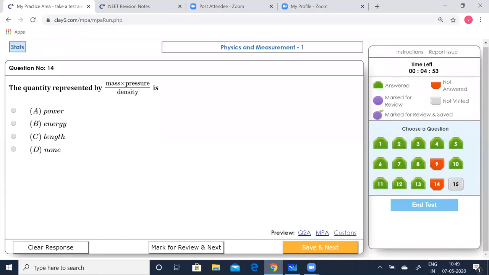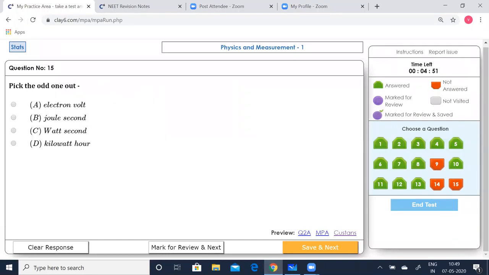Then next, going to the 15th question. Pick out the odd one. Now we can see electron volt, joule second, watt second, kilowatt hour. Except for the joule second, all others are units of energy, whereas the joule second alone is going to be a unit of power.